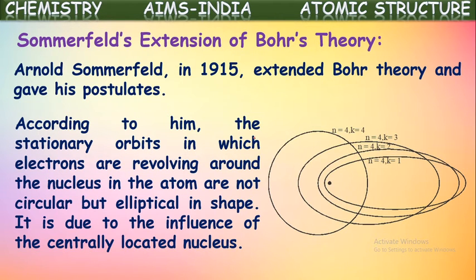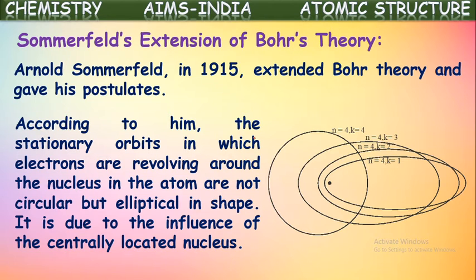This is due to the influence of the centrally located nucleus. Until Bohr, previous scientists all said that electrons revolve around the nucleus in circular paths called orbits. The same was told by Niels Bohr also. He called them stationary orbits, and they are circular imaginary paths.